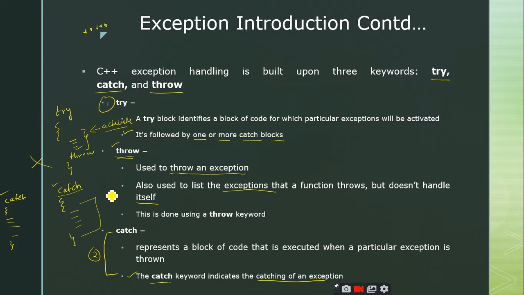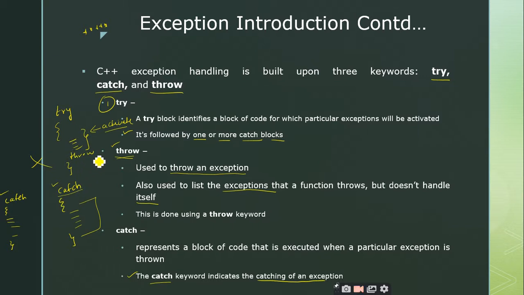Once more, sir. So when an exception is thrown at the try block, the exception is going to be handled in the catch block. But let us assume that we have two catch blocks, one try block with two catch blocks.